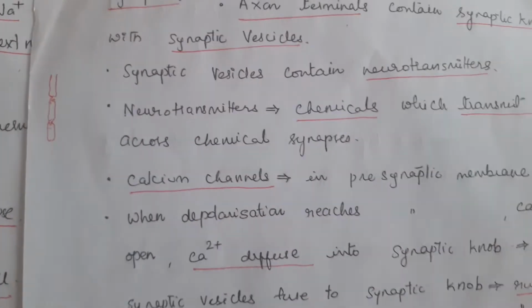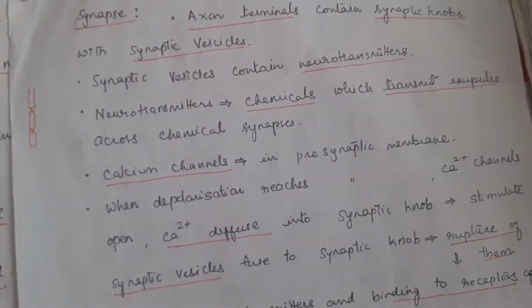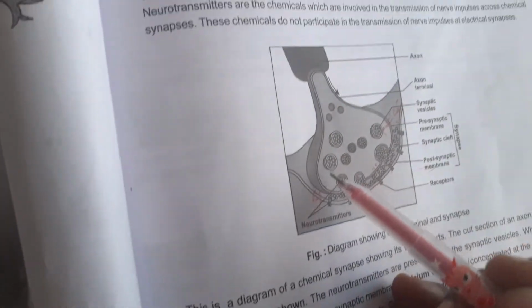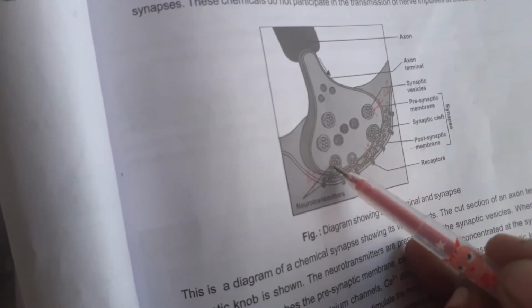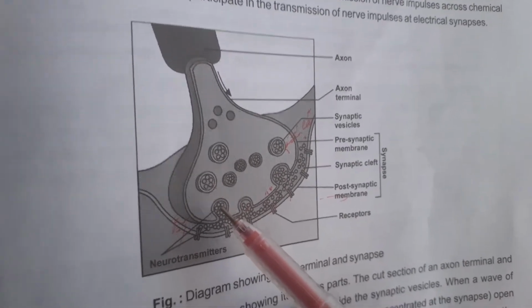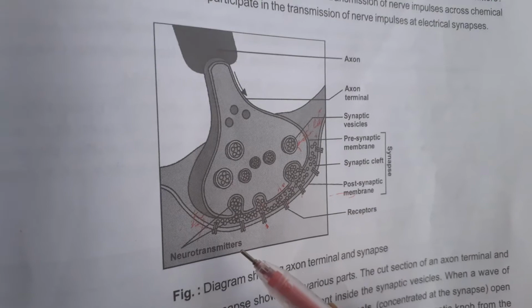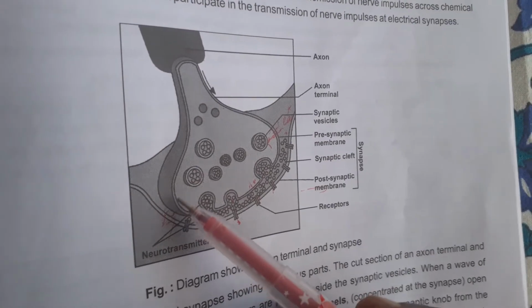Coming to the mechanism of chemical impulse transmission across the chemical synapse at the synaptic junction. Here the axon terminals contain synaptic knobs with synaptic vesicles. In the presynaptic axonic terminal, a synaptic knob is present with synaptic vesicles. Synaptic vesicles contain neurotransmitters. Neurotransmitters are chemicals which transmit the impulse across the chemical synapse, and calcium channels are present on the presynaptic membrane.